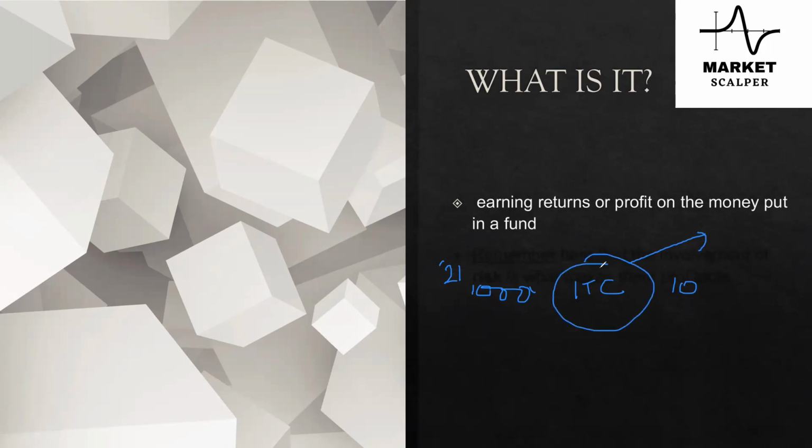So you're predicting that in 2022 the price may go up.